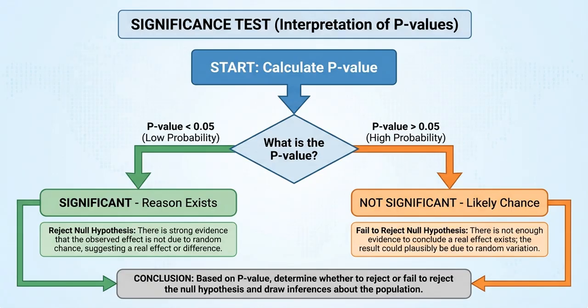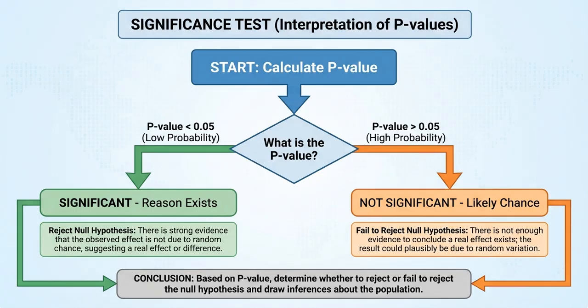Therefore, a p-value below 0.05 suggests that an event is unlikely to be random and that there is a meaningful reason or relationship behind it. We call this statistically significant, implying there's a real effect or causal link. Conversely, if the p-value exceeds 0.05, we consider the event likely to have occurred by chance, implying no significant relationship.